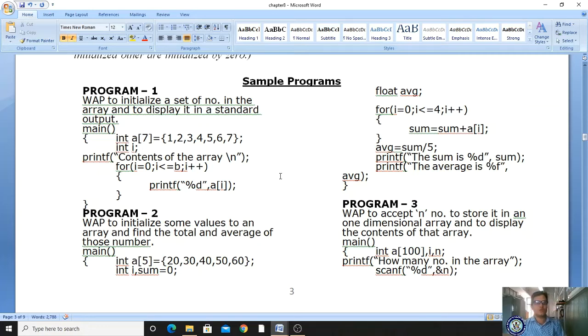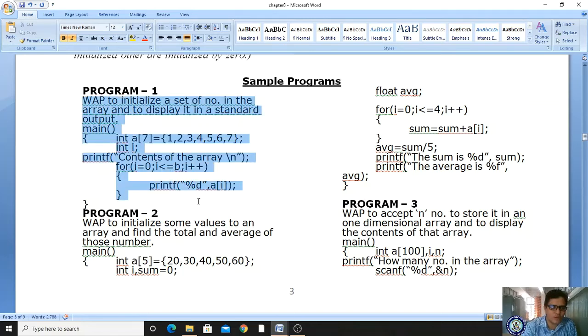What is the first program? Write a program to initialize a set of numbers in the array and to display it in standard output. So what do we have to do? We have to store a set of values in an array, and you have to display the content. Got it? So this is the aim of the program.